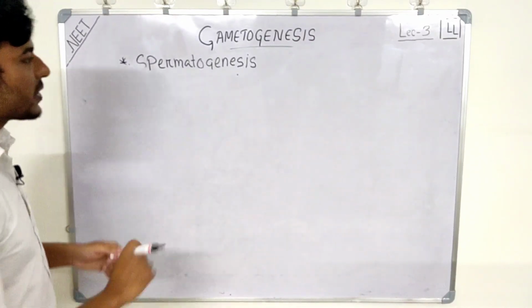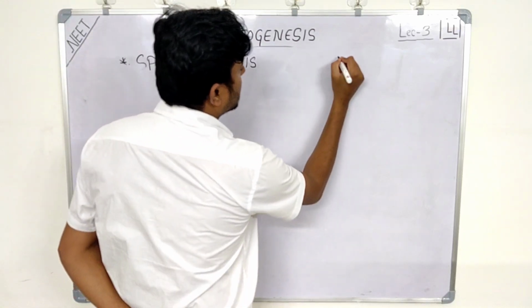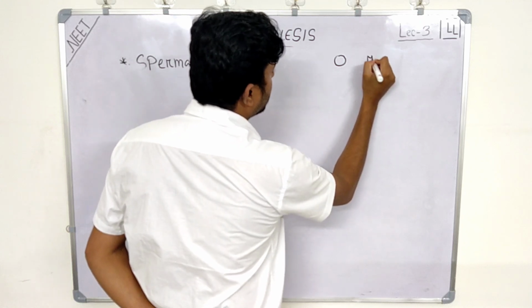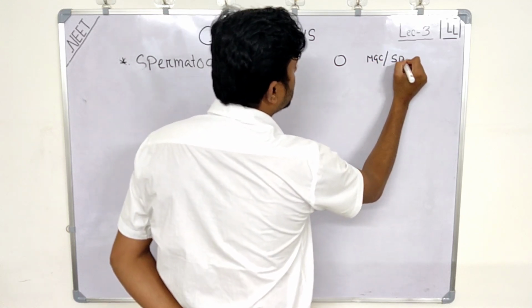Okay, so as we have seen already, let's say this is the spermatogonia or male germ cells, male germ cell or spermatogonia.